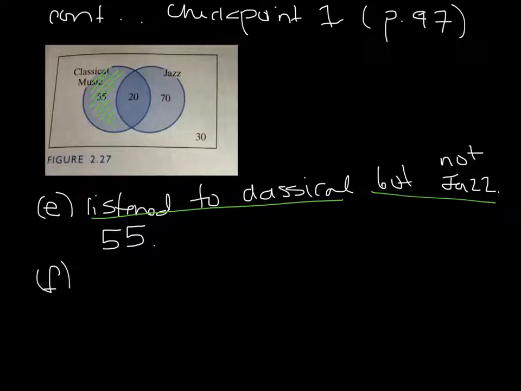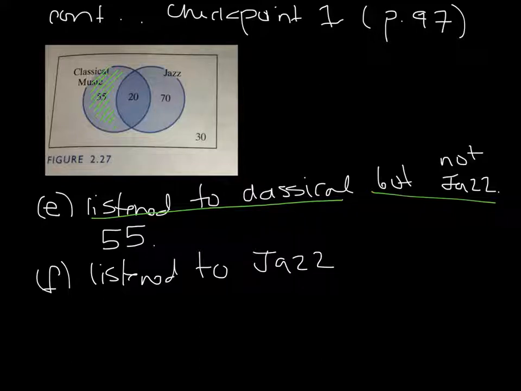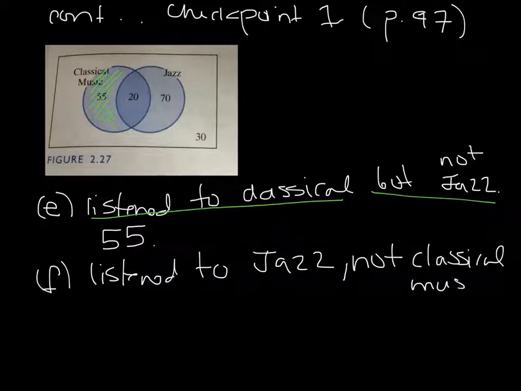Okay, let's try F. And F asks, how many respondents listen to jazz but not classical music? So listened to jazz, if you want to write J, but not classical music. Okay, so listen to jazz, but not classical music.